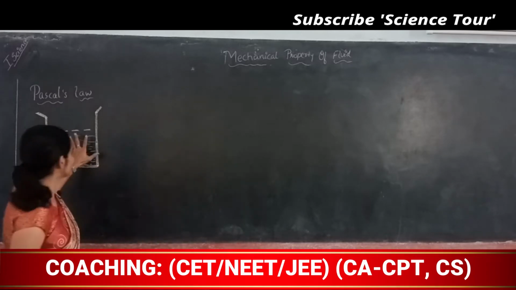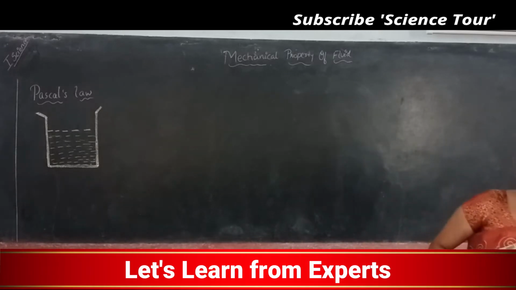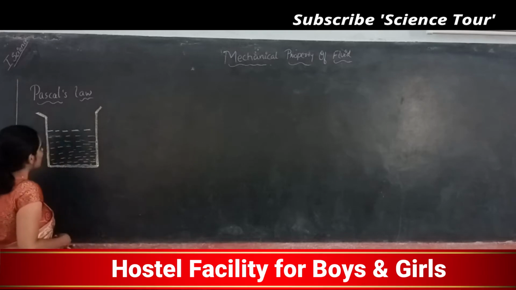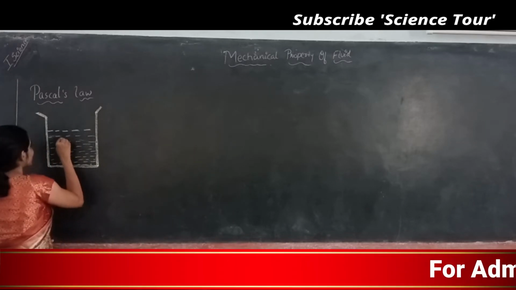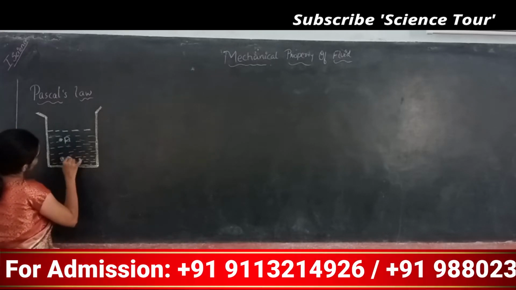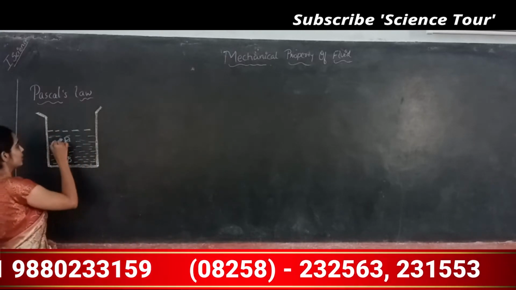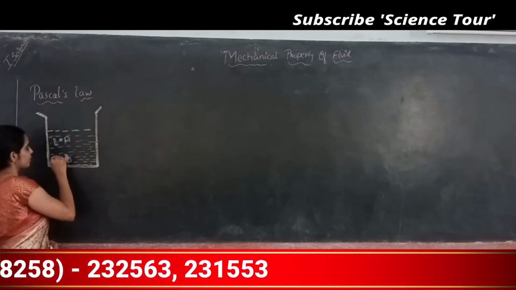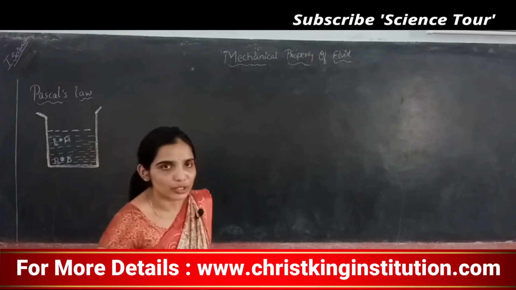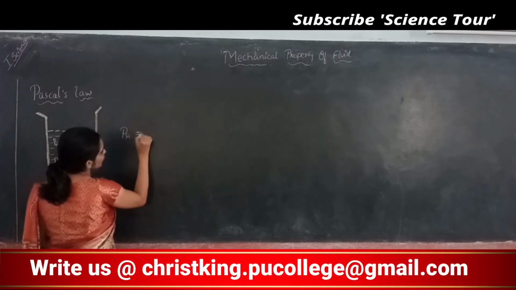So I have a beaker, and the beaker is filled with water, correct? I mention two points on this beaker: one is point A, another one is point B. So pressure at point A, let it be PA, and at B, PB. Now my question is whether pressure PA and PB are equal.